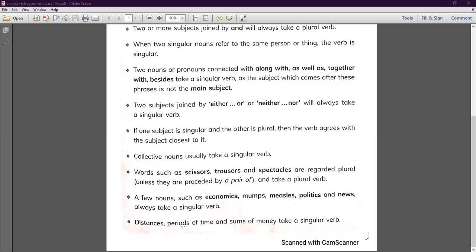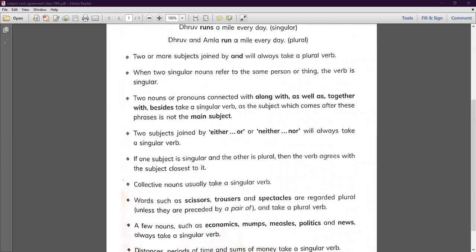So these are the few rules when you make your subject agree with the verb, or the verb agree with the subject, so that both of them are in agreement with each other and you get your sentences meaningful and correct, so that you are not confused about what it wants to tell. It's quite clear to you what your sentence means. Okay, so you should always follow these rules and write your sentences in a correct manner.